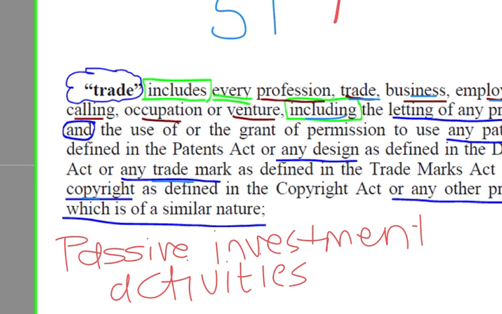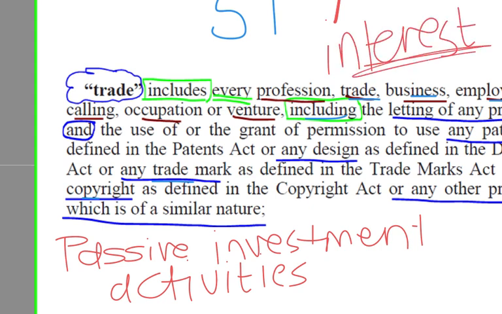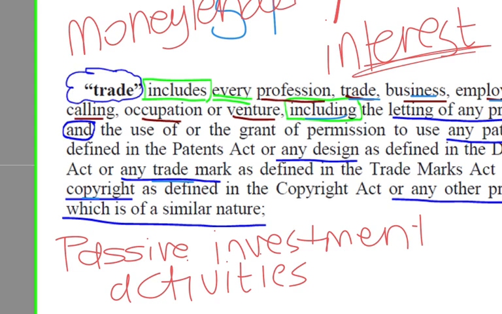Something to be mindful of, however, generally we say that if you earn interest income, then you are not conducting a trade. The exception for this, of course, is money lenders. Now, a money lender is like a bank, a financial institution, where their entire business is built on loaning people money, or having people borrow from them, and then they charge them interest. So money lenders definitely, when they earn interest, are busy conducting a trade.